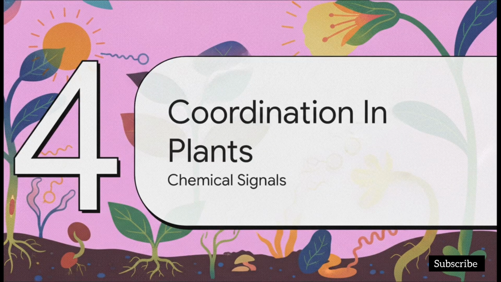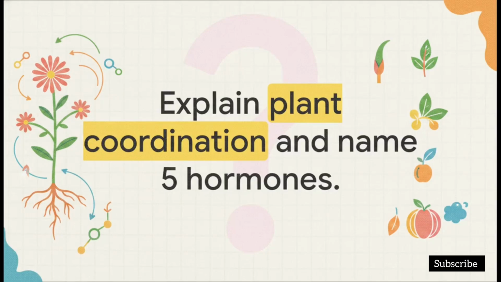Let's pivot a bit to Section 4, coordination in plants. Now remember, we established earlier that plants do not have a brain. They have no nervous system. So how in the world do they survive and react? We're actually bundling questions 7 and 10 here to find out. Explain plant coordination and name the 5 plant hormones.